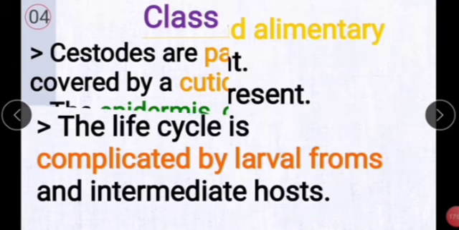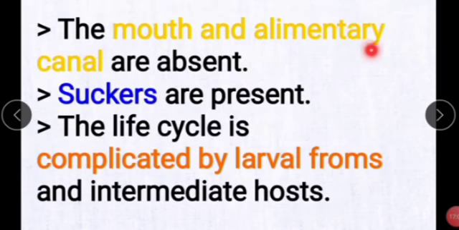Next, the mouth and alimentary canal are absent. Suckers are present. The life cycle is complicated by larval forms and intermediate host.